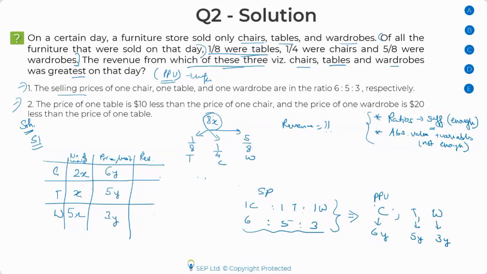Now I need the revenue, so I'll simply multiply the number of units by the price per unit. That's what we need to do. This would give me 12xy, this would give me 5xy, and on multiplying this, I would get 15xy. I'll pause here. Please let me know if anything is not clear.